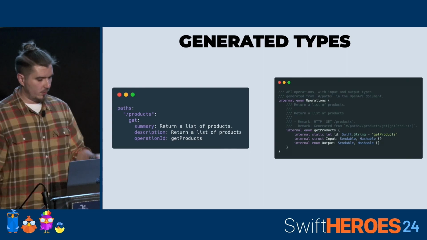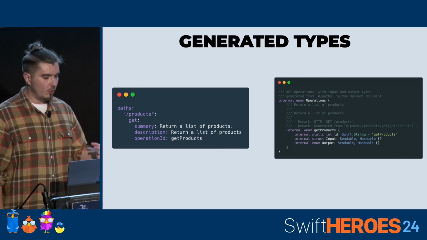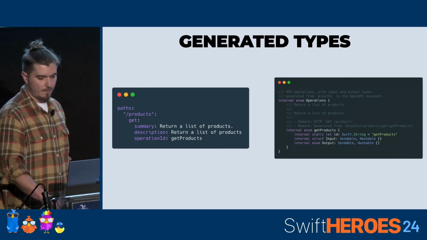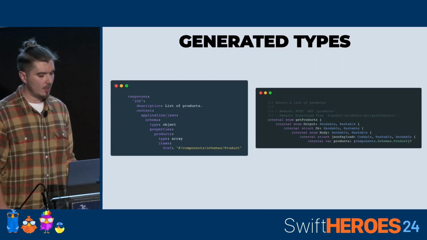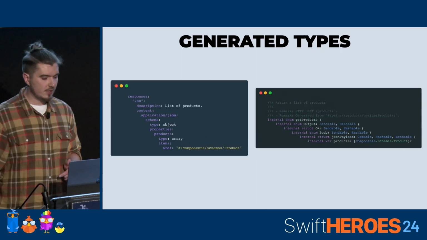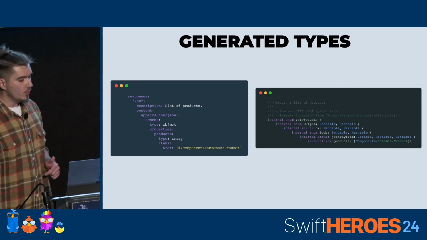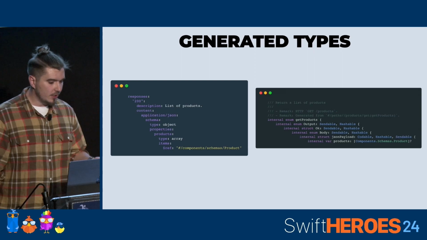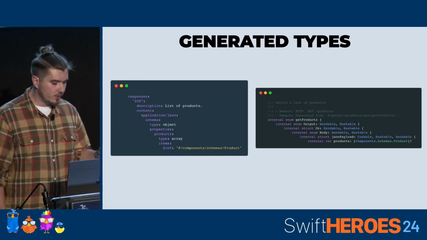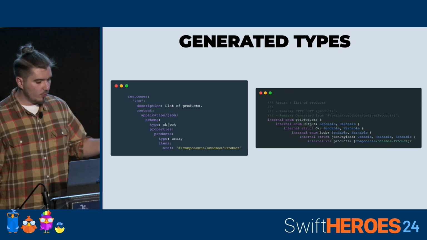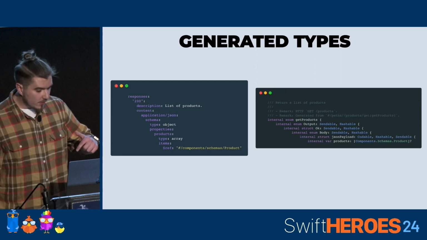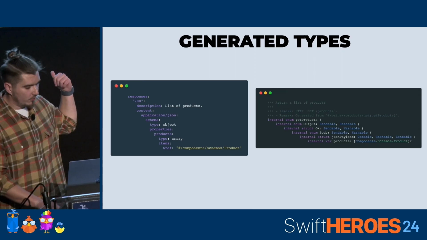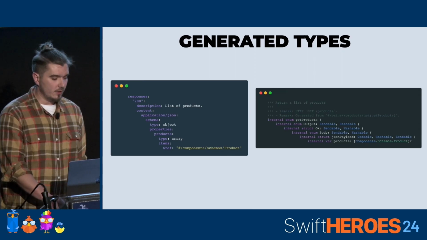And this is why, because we have the exact name of the operation, and we also have inline documentation from the summary and description. Each operation has dedicated input and output types, which closely match the YAML definition namespace. So we are going through operation ID. Then we have our output object. Then we go by status code and the response body. Then we have JSON payload, and finally our products. And if you can see on the left side, this is pretty much what we defined in the YAML declaration.